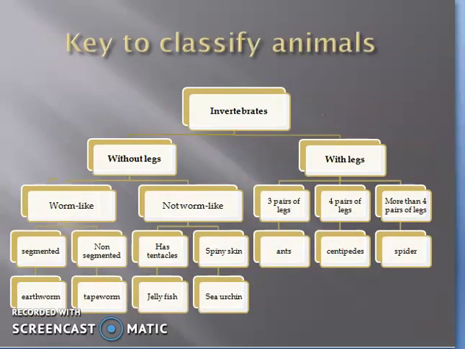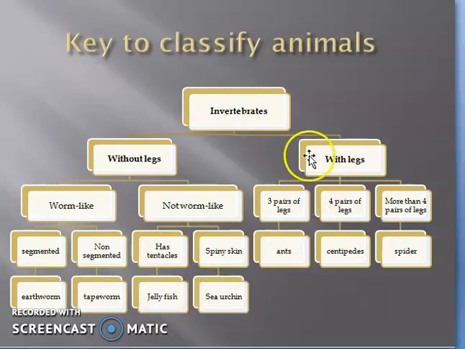Second is invertebrates. Invertebrates are further divided into animals with legs and without legs. The invertebrates that do not have legs are worm-like and non-worm-like. Worm-like, some are segmented and some are non-segmented, and non-worm-like, some have tentacles and some have spiny skin. Worm-like invertebrates that are segmented are earthworms, that are not segmented are tapeworms, and invertebrates that are non-worm-like, some are jellyfish-like and some are sea urchins.